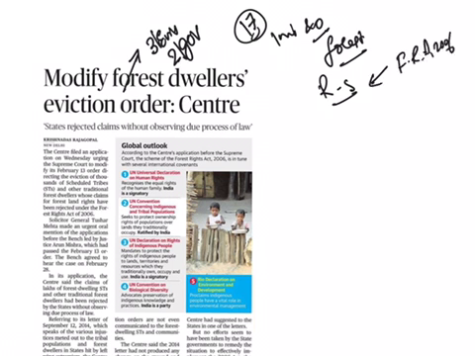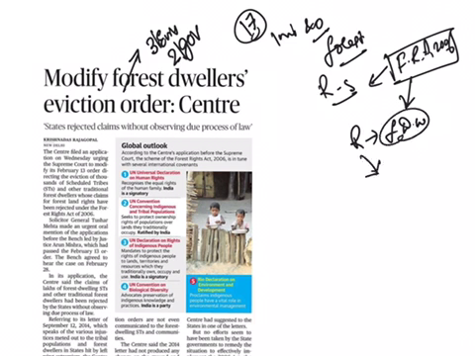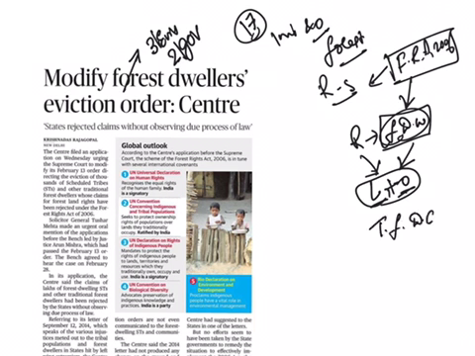So from the present point of view, what is important for us to know is the basics about this Forest Rights Act of 2006. This act is concerned with the rights of forest dwelling communities, their rights over land and other resources. What rights did these forest dwelling communities have on forest land and the resources of the forest? This act provides legal recognition to the rights of traditional forest dwelling communities.